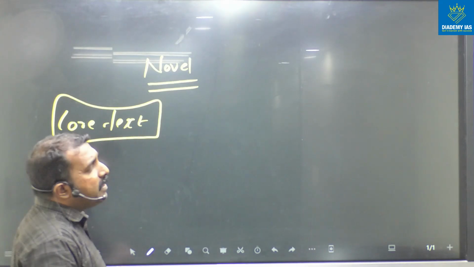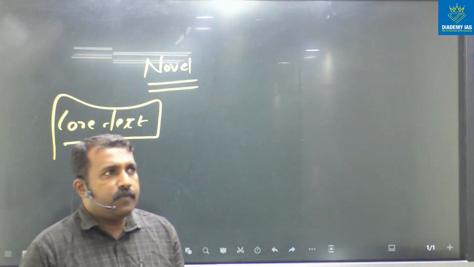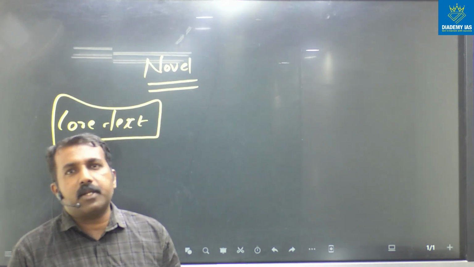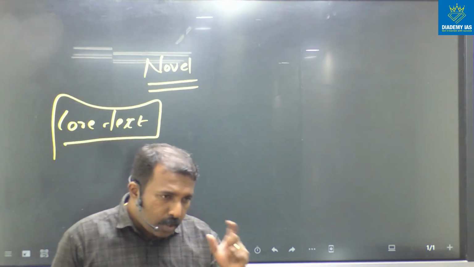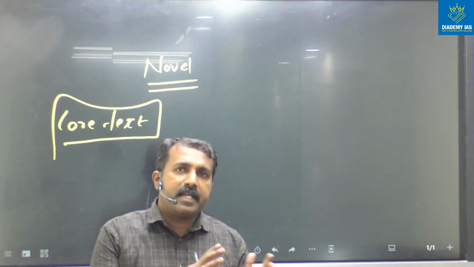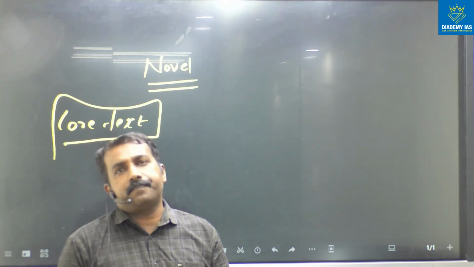But here in novel section, the analysis is more important. For example, the stream of consciousness technique, how it is used in that particular novel, and in which contexts this stream of consciousness concept is applied. So this is the type of strategy you have to follow.